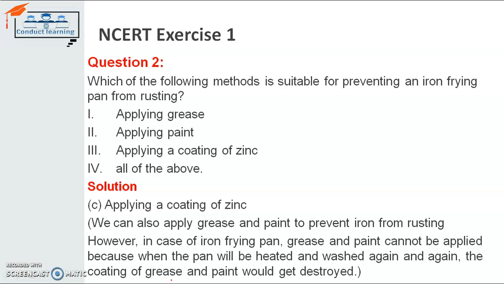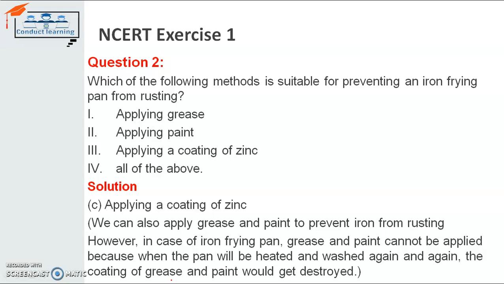But when we apply a coating of zinc on the iron frying pan, it will not let the iron be reacted on by the boiling, melting, water, heating, etc.